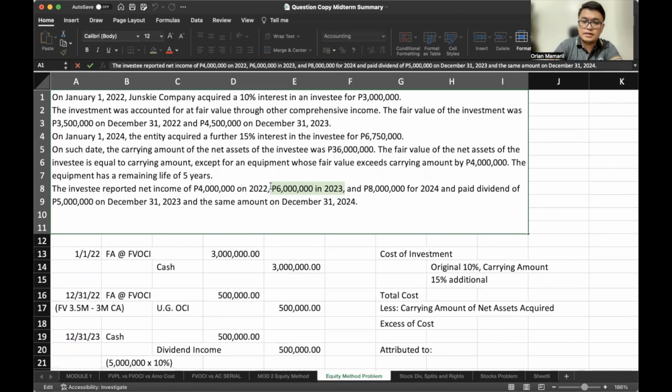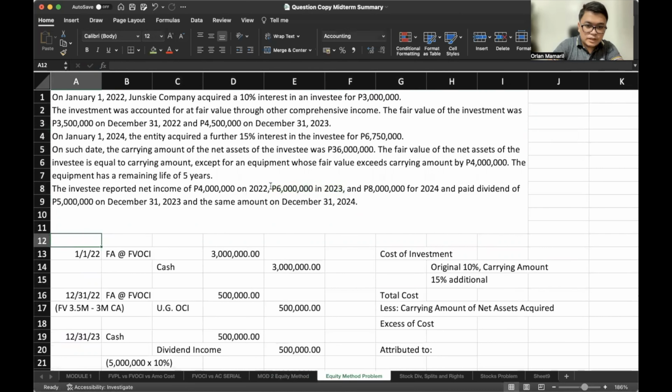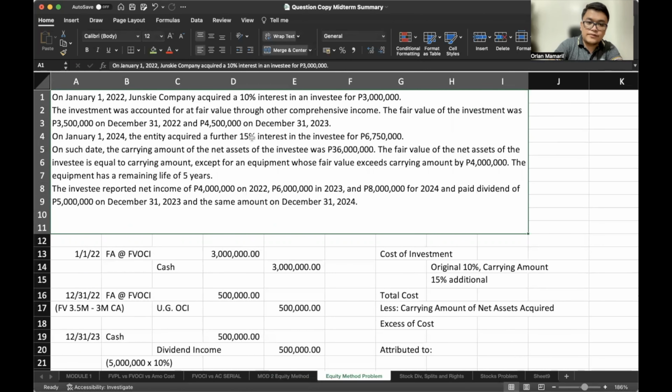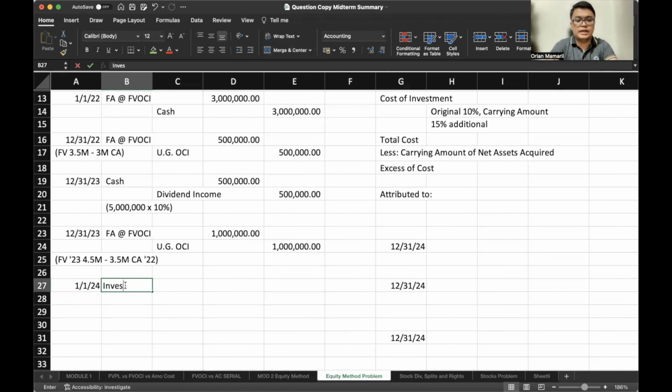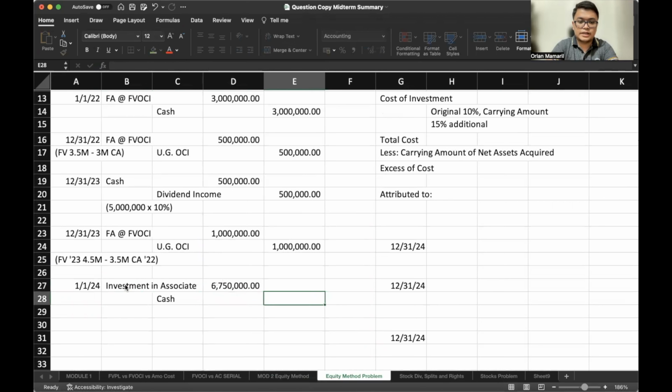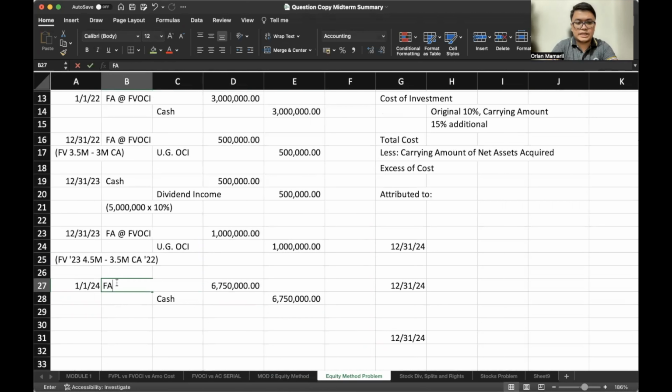of our investee. In 2024, however, the entity acquired a further 15% interest in the investee for 6.750 million. So we would debit investment in associate and credit cash for the additional 6,750,000. In fact, we can first recognize it as financial asset at FVOCI. That's okay, as long as we know to complete these entries on January 1.